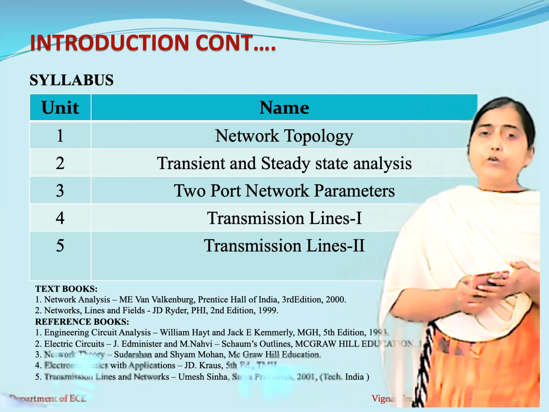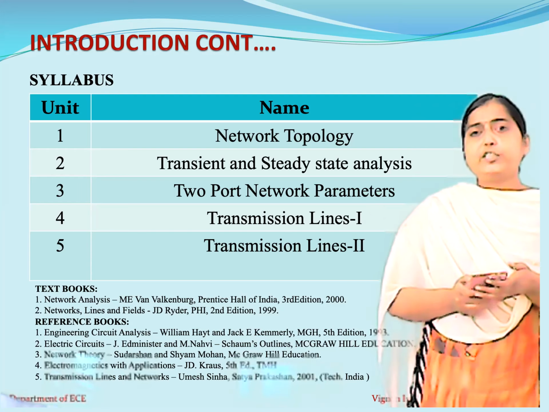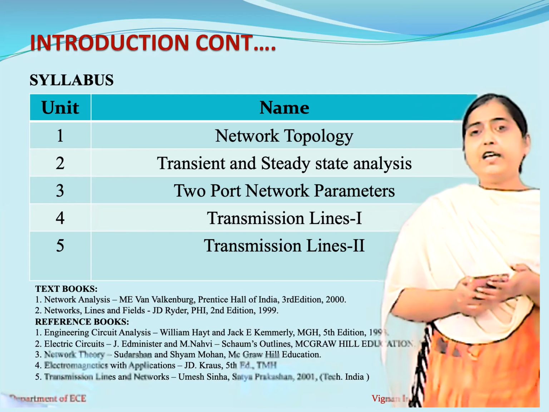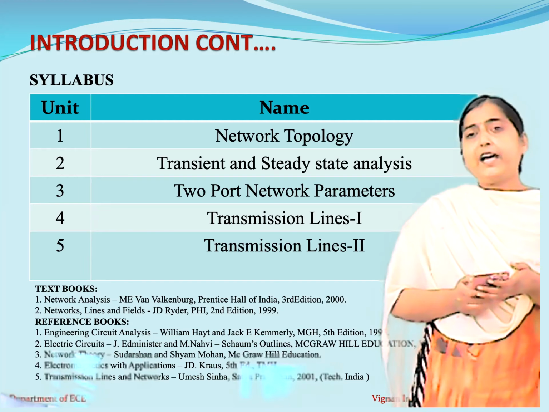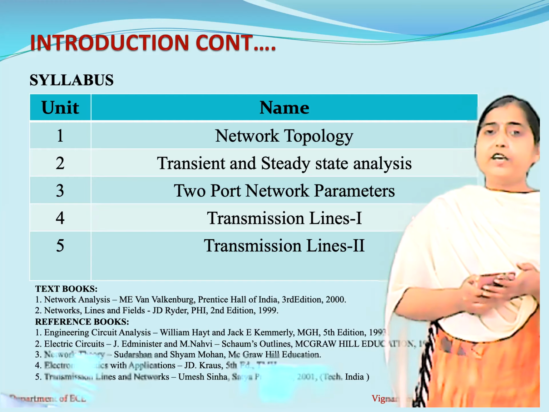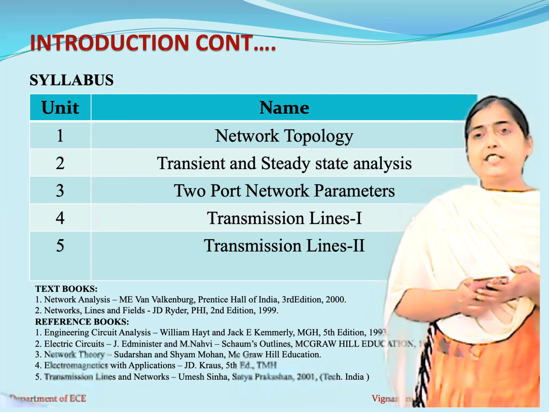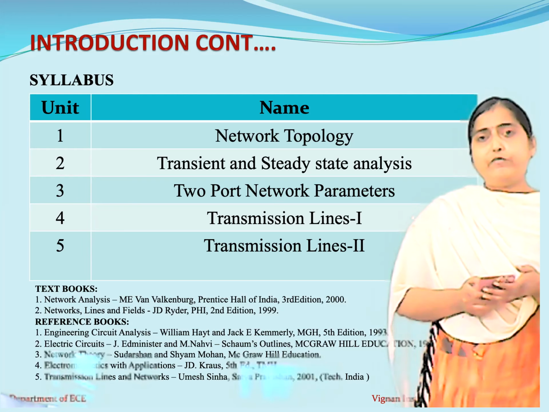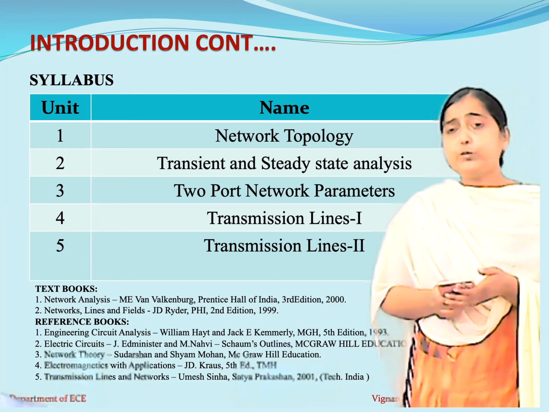Now coming to the fourth and fifth units, they deal with transmission lines. As already discussed, in transmission lines 1 and transmission lines 2, we are going to discuss in detail the various types of transmission lines, what their effects are and how we design the transmission lines. Now coming to the textbooks that you need to follow.